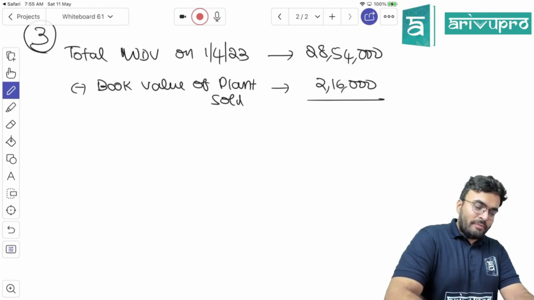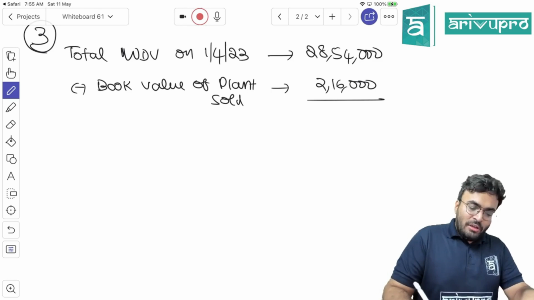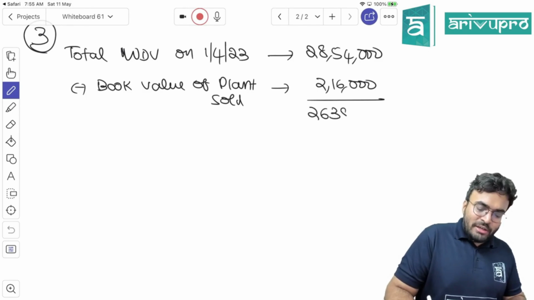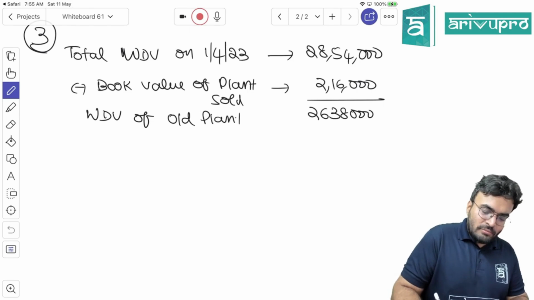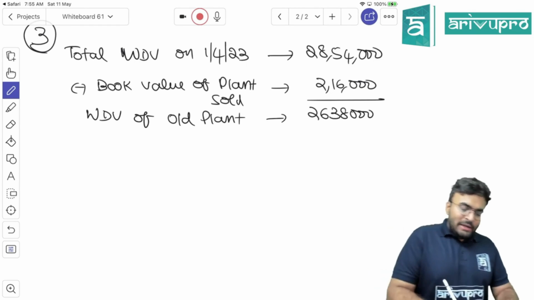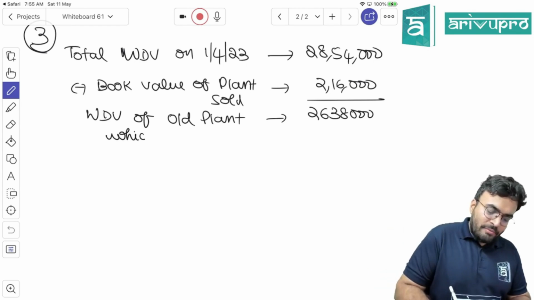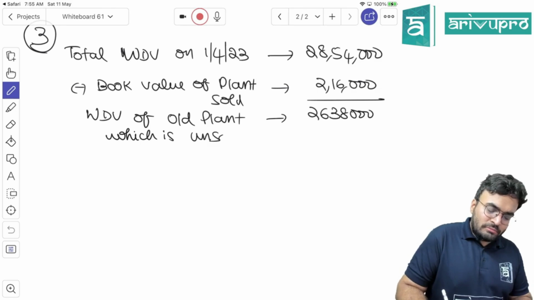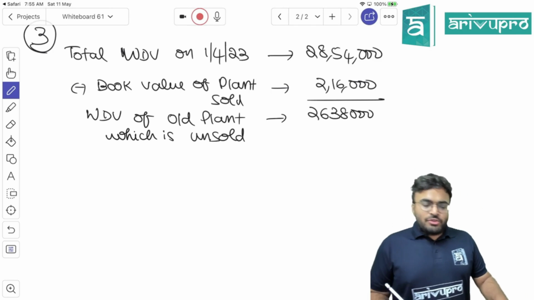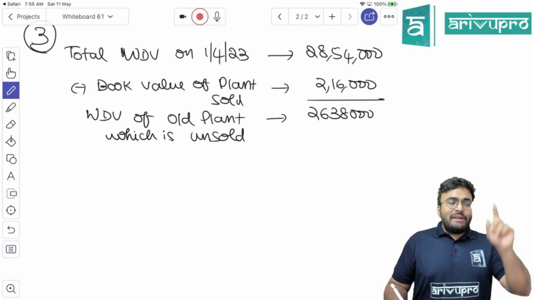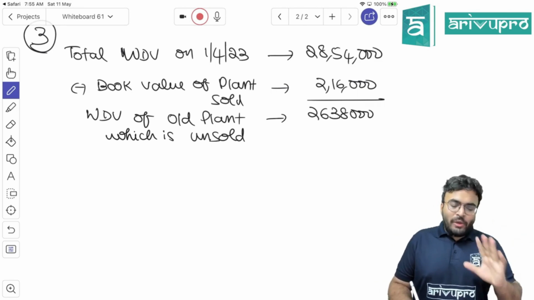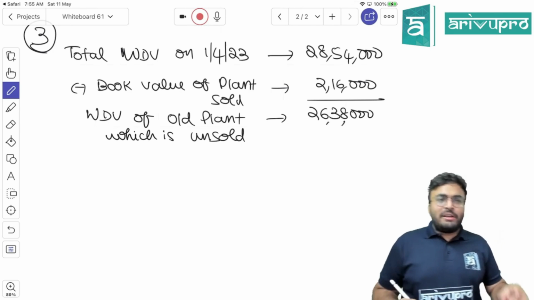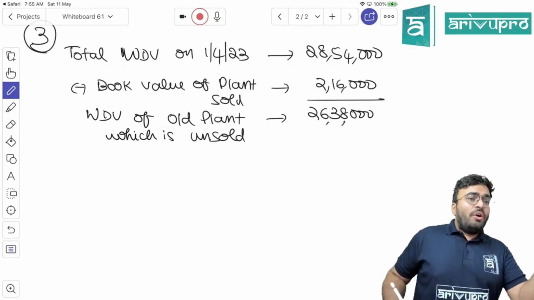28,54,000 minus 2,16,000 is 26,38,000. Do you agree that this is the WDV of old plant which is unsold? We had 28,54,000. Out of that, one asset is sold, and its book value is 2,16,000. Remove that. Now do you agree whatever is remaining, 26,38,000, is everything related to old machinery only?